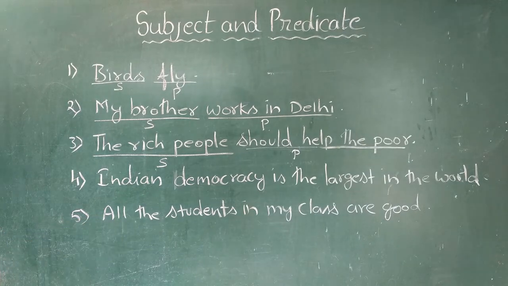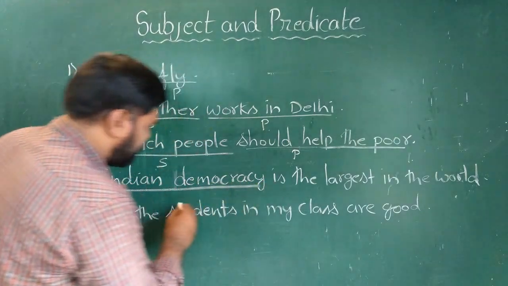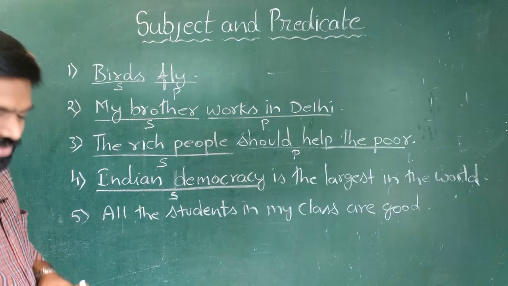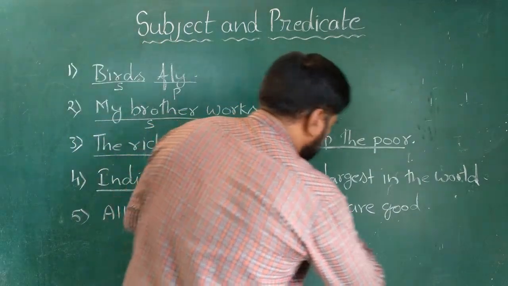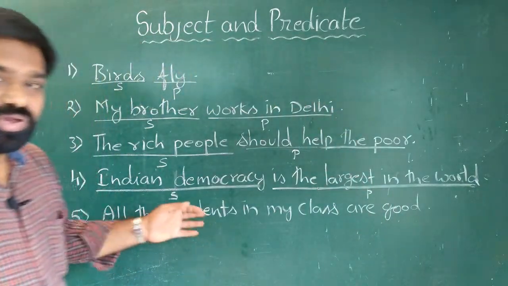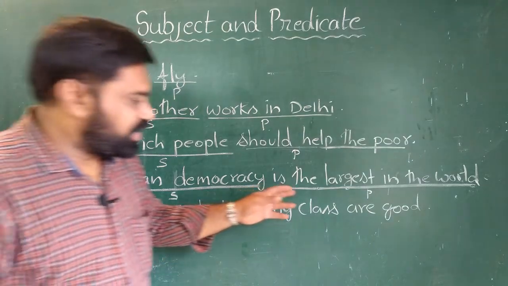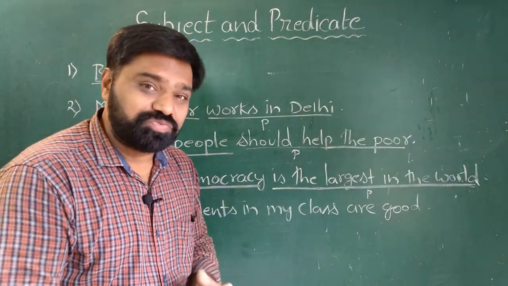Coming to next example, Indian democracy is the largest in the world. Here the subject is Indian democracy, whereas the predicate is the largest in the world. So you can observe here once again that subject has only two words, whereas in predicate we have lots of words.